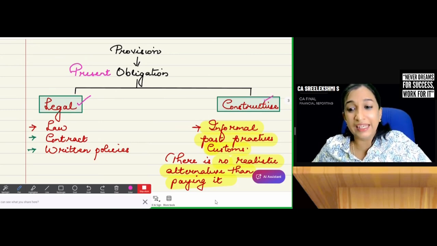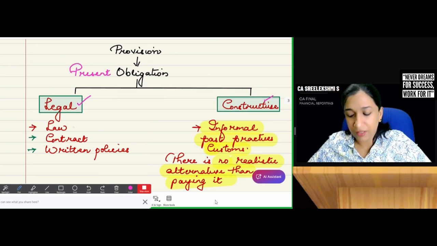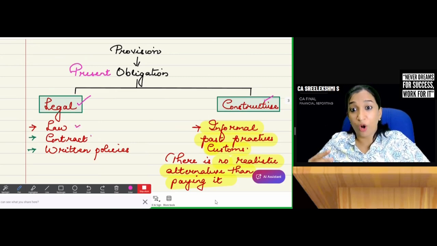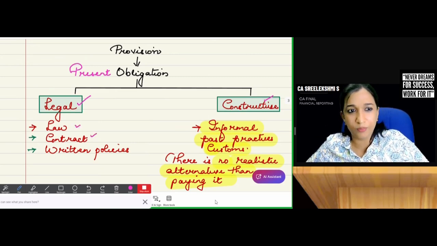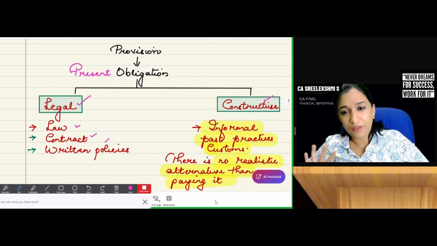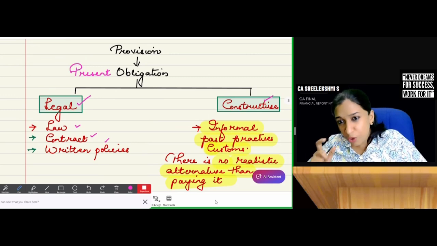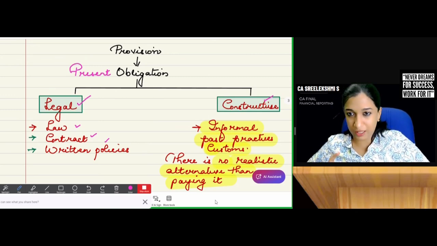What do you mean by legal obligation? Out of law, out of statute, contract. You already entered into a contract, then you have legal obligation. Or written policies, then it becomes a law, it becomes a rule. Therefore, there is legal obligation.